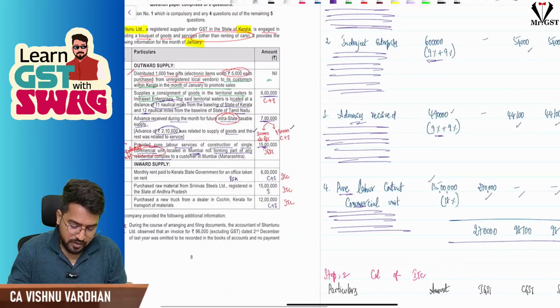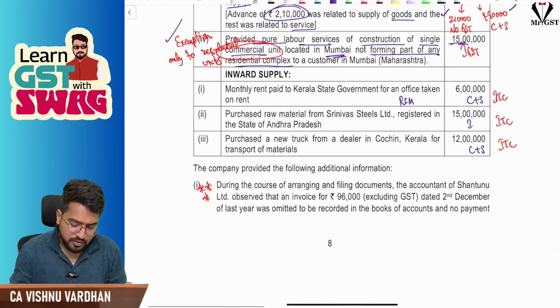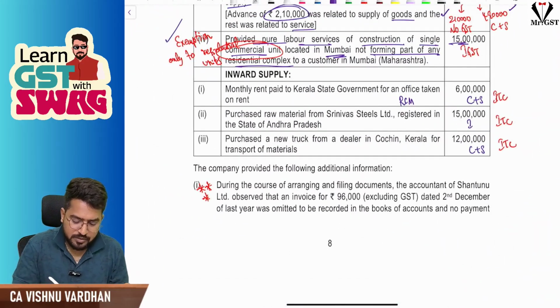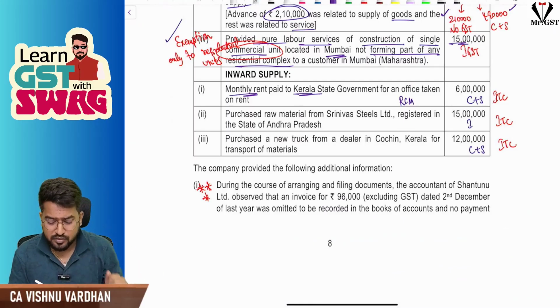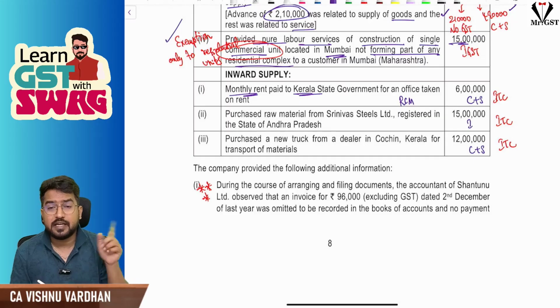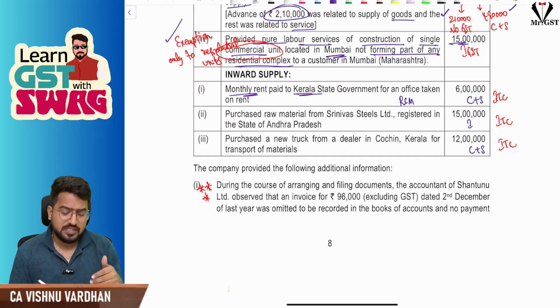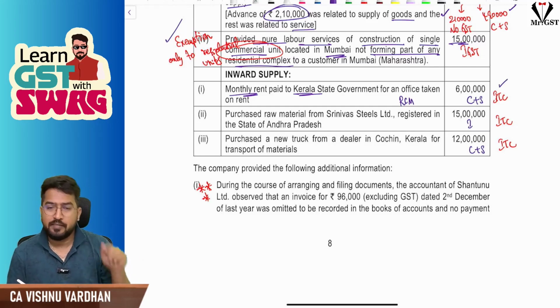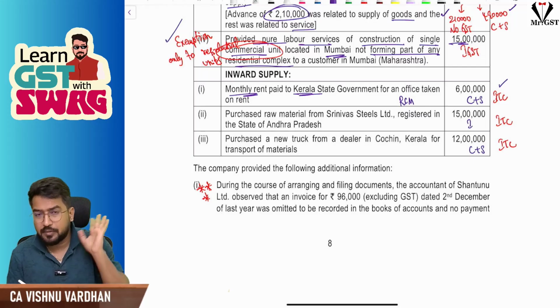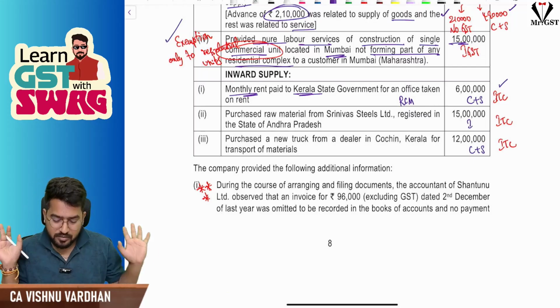Now let us decode the information of purchases. Purchases information, if you see: monthly rent paid to Kerala state government. This fellow is also from Kerala and he is also paying to Kerala state government. Rent, sir, recipient is a registered person here. So central government, state government, union territory, all these things, you know. So RCM will come into picture, but you can take ITC. That is the important thing here, sir. On 6 lakh CGST, SGST you will pay, and ITC you can take, but this is coming under RCM. So note it down as RCM and leave it like that.